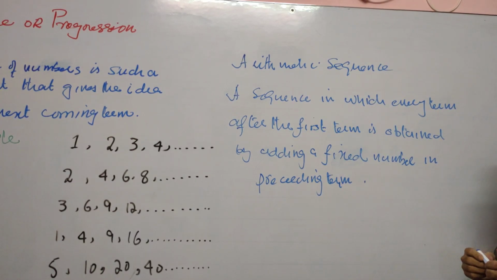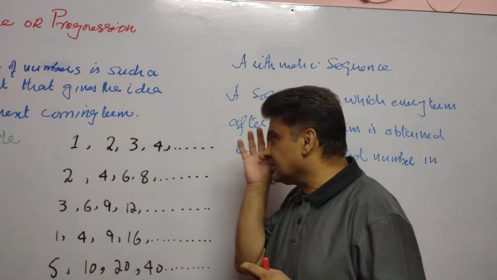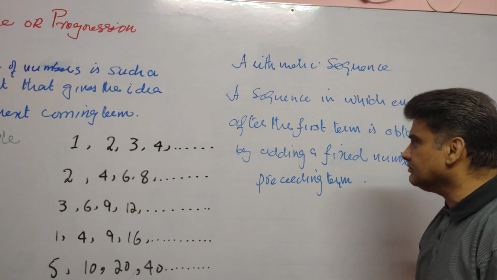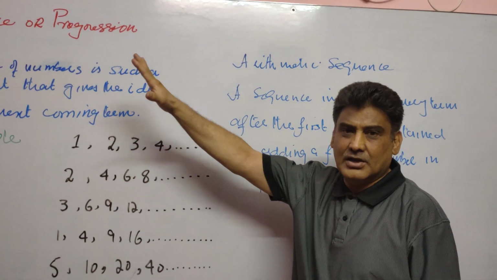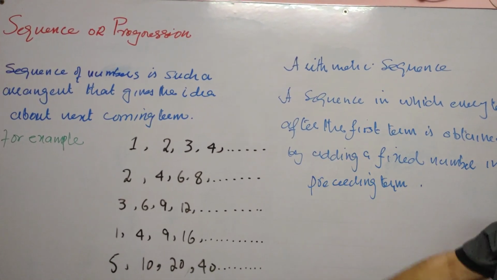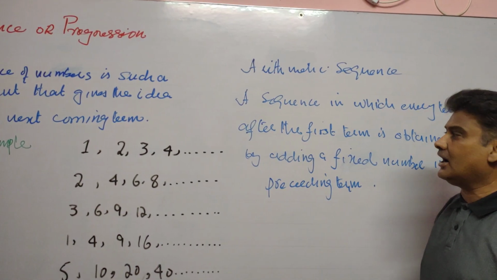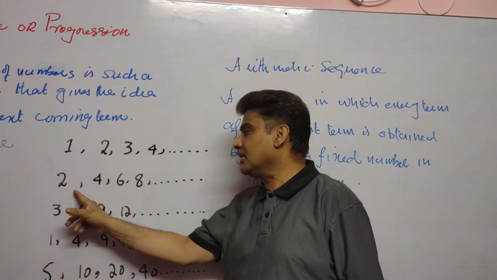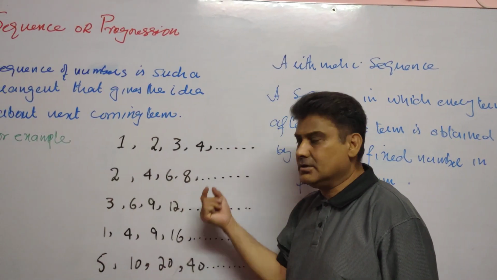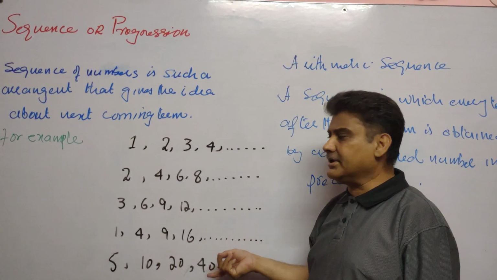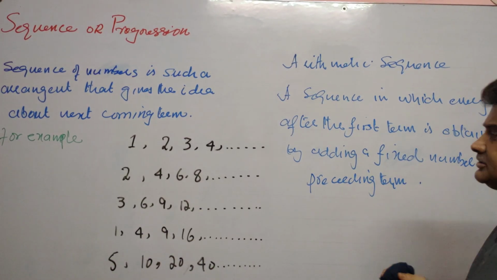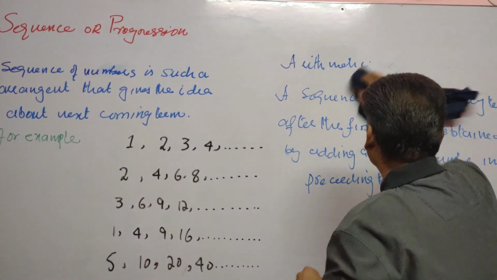Is it clear? We will now find the general term or nth term of a sequence. We will find the general term of an arithmetic sequence. You have learned what an arithmetic sequence is. An arithmetic sequence is a sequence in which every next term is obtained by adding a fixed number to the preceding term. Is it clear? We now find the general term of an arithmetic sequence.